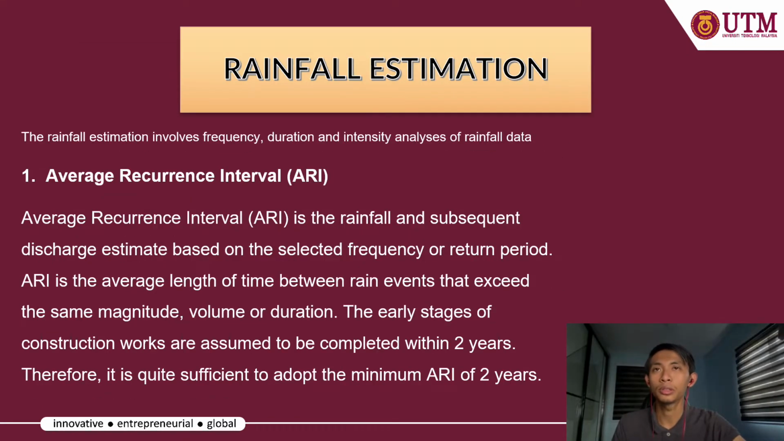Next, we move to our first approach to project design, which is rainfall estimation. The rainfall estimation involves frequency, duration and intensity analysis of rainfall data. The parameters that need to be considered, first, is the average recurrence interval, ARI. ARI is an estimate of the amount of rain and water flow based on the frequency or return period chosen. ARI is the average amount of time between rain events that are bigger, last longer or have the same amount of rain. The first stages of the building are expected to be finished in 2 years, so the minimum ARI of 2 years is enough.